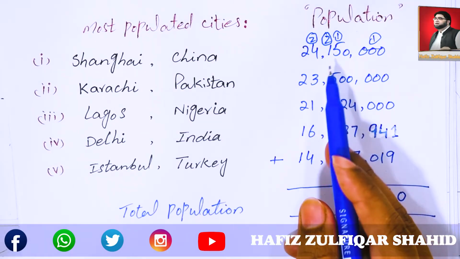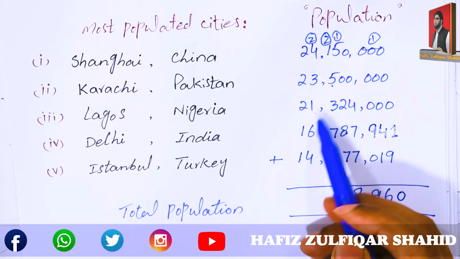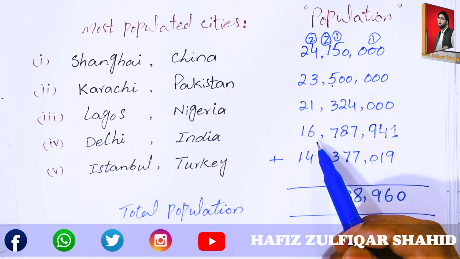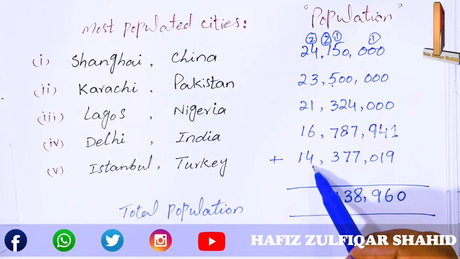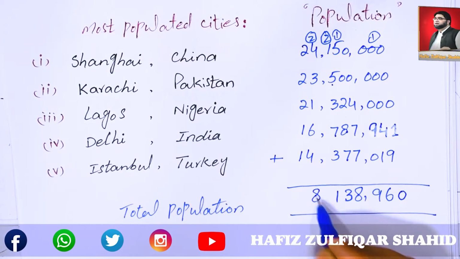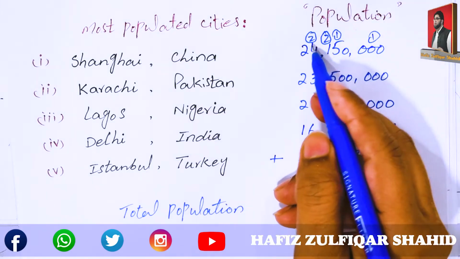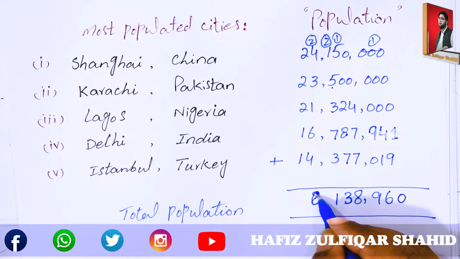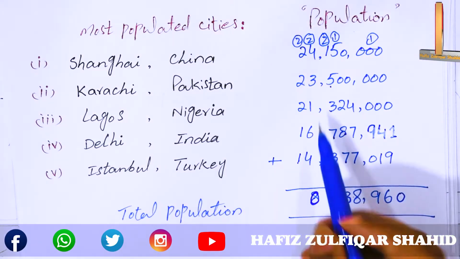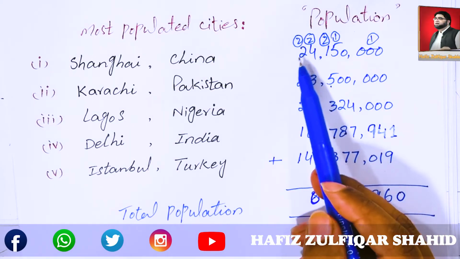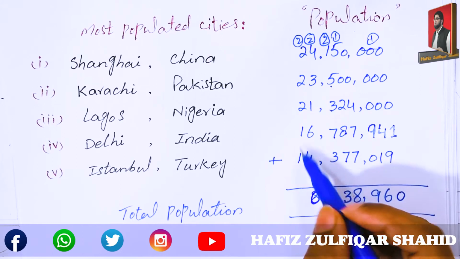Now add all these digits. 7, 8, 14 and 4, 18, 18 and 2, 20, 2, again take 2 carry to next column.